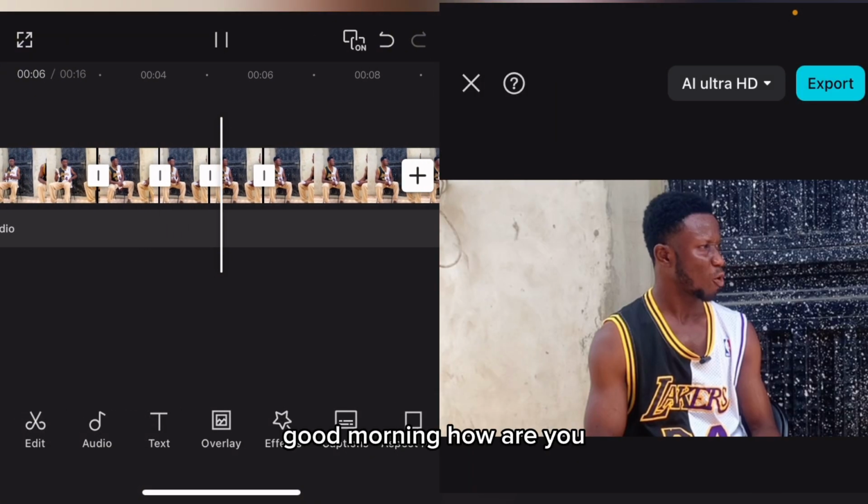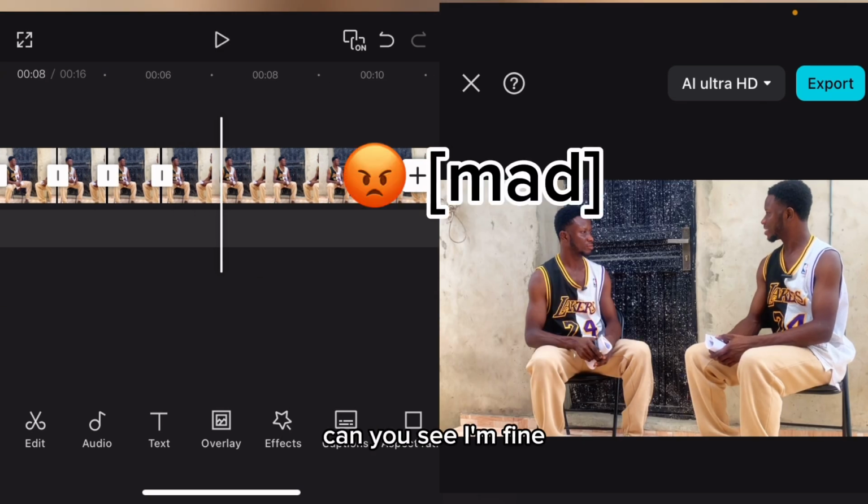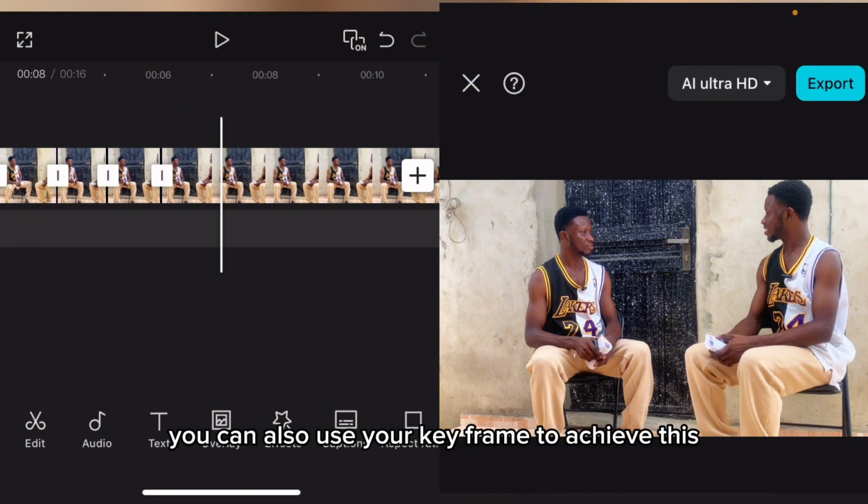Good morning. How are you? I'm fine. Can you see? Now this is the first step. Actually, you can also use your keyframe to achieve this, so it depends on the one you want to use. Now let me show you how to use your keyframe to achieve this.